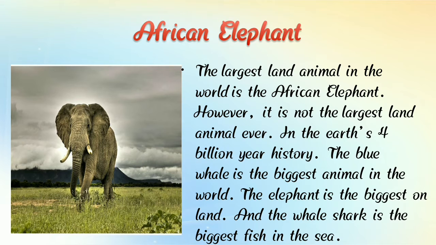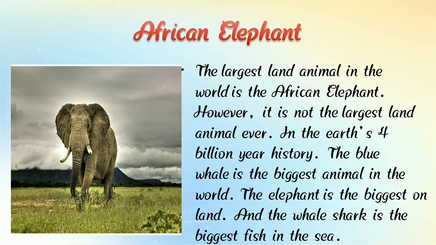The blue whale is the biggest animal in the world, but the African elephant is the biggest land animal in the world. And the whale shark is the biggest fish in the sea.